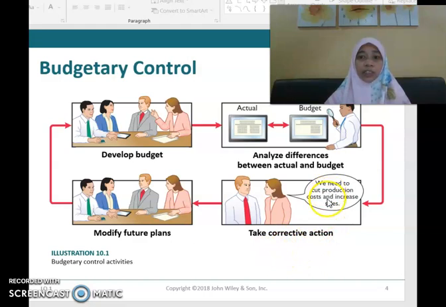In this case, we may need to cut production costs and increase sales. From those differences or variances, you think of the corrective action that you need to take, then modify your future plans. And then in the future, you develop your budget again for the next accounting period. That is how you have the budgetary control process.